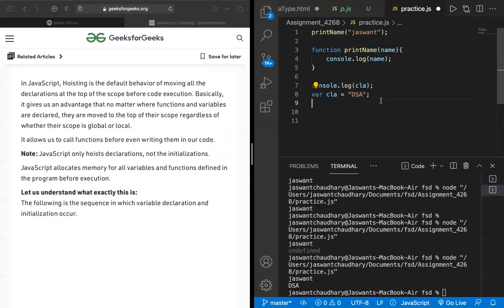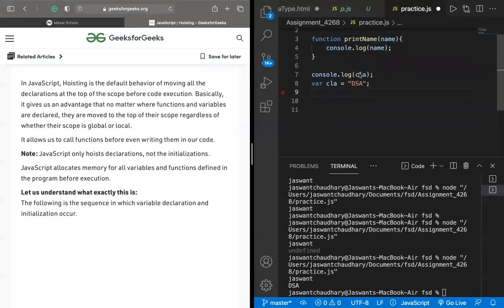Is it making any sense, or are we not understanding it properly? It says the default behavior is moving the declaration to the top of the scope before code execution. For the function, that's very true, but for this thing, it is not applied.